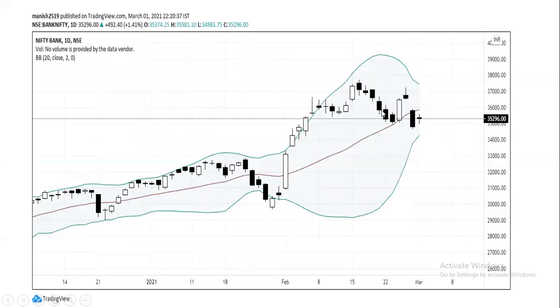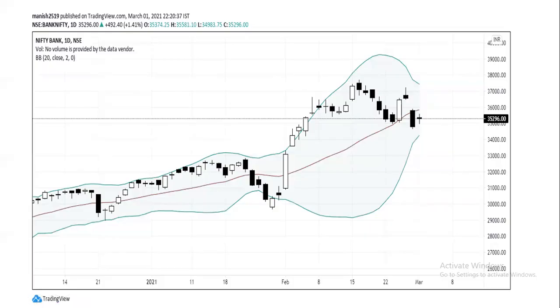Let me show you Bank Nifty graph on daily time frame. So when you add Bollinger Band, you will get a graph like this. You can clearly see what is happening. Bank Nifty is actually trading below 20 simple moving average. Okay, this is the middle band. So the middle band can work like resistance as price is trading below the middle band. So this clearly indicates on higher side we have resistance. The middle band and Friday trading session high are both very close to each other.